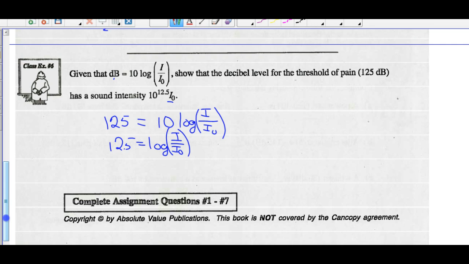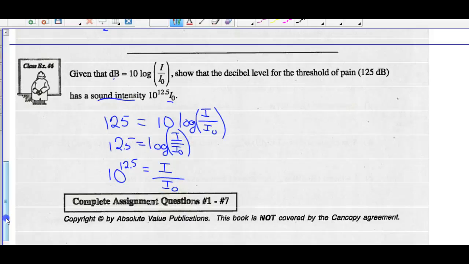Now what can we do? This is a logarithmic form, so let's change it to exponential form. Common log has a base of 10, so let's change this into a power of base 10. 10 to the 12.5 would equal I over I-O. And we should show that this level of threshold has an intensity of 10 to the 12.5 times I-O.